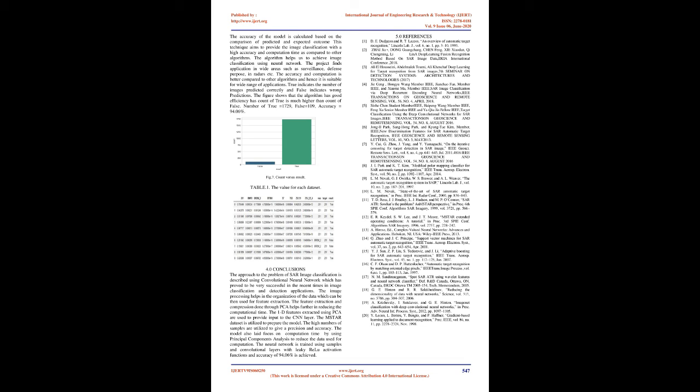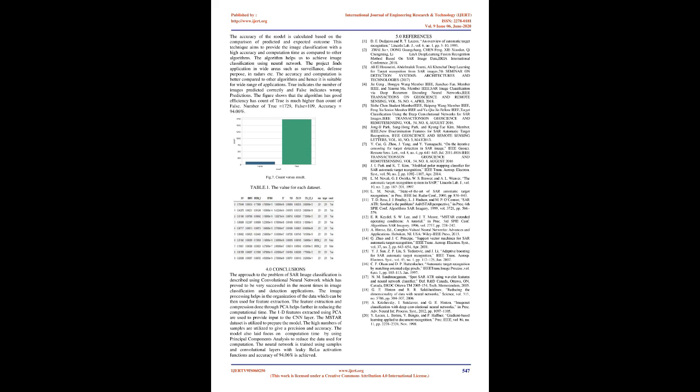True indicates the number of images predicted correctly and false indicates wrong predictions. The figure shows that the algorithm has good efficiency as the count of true is much higher than the count of false. Number of true equals 1729, false equals 109, accuracy equals 94.06%. 4.0 Conclusions. The approach to the problem of SAR image classification is described using a convolutional neural network, which has